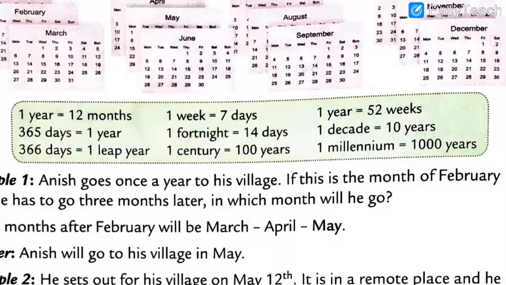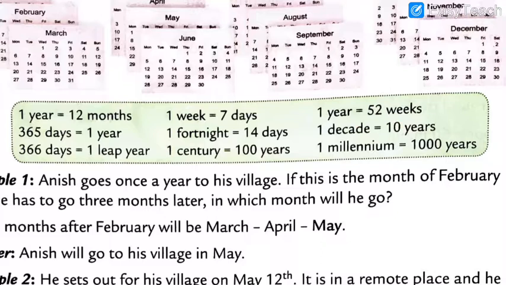Again, I am going to repeat these things for you. 1 year is equal to 12 months. 365 days is equal to 1 year. And 366 days, 1 leap year. 1 week is equal to 7 days. 1 fortnight is equal to 14 days. And 1 century is equal to 100 years.